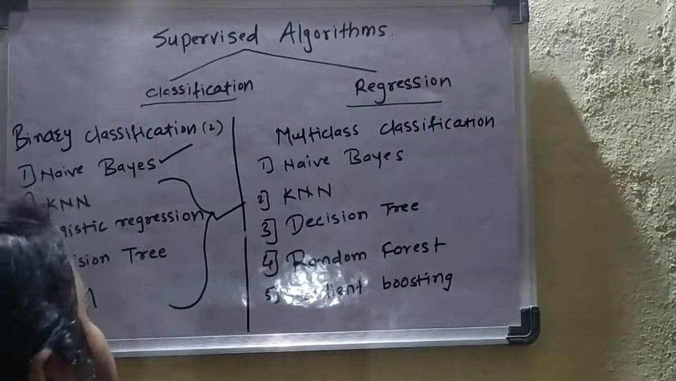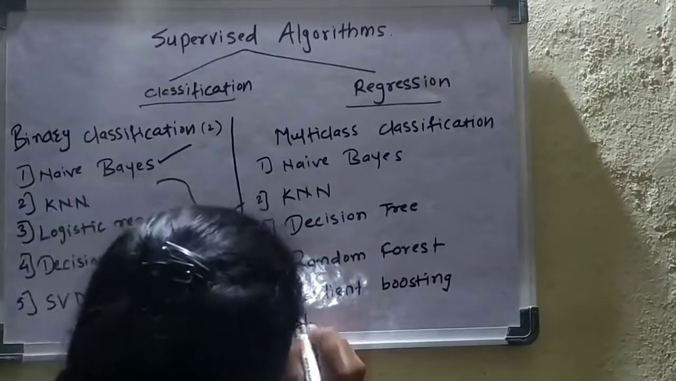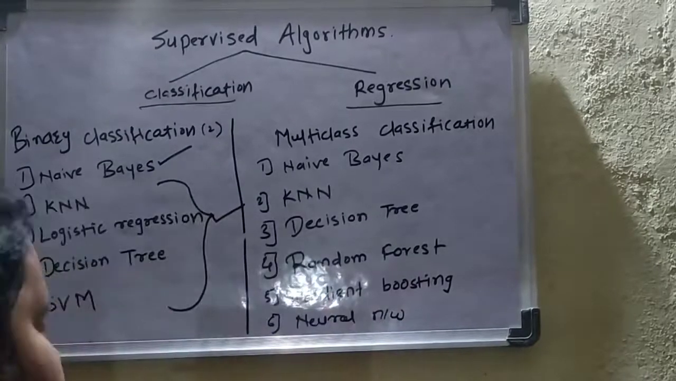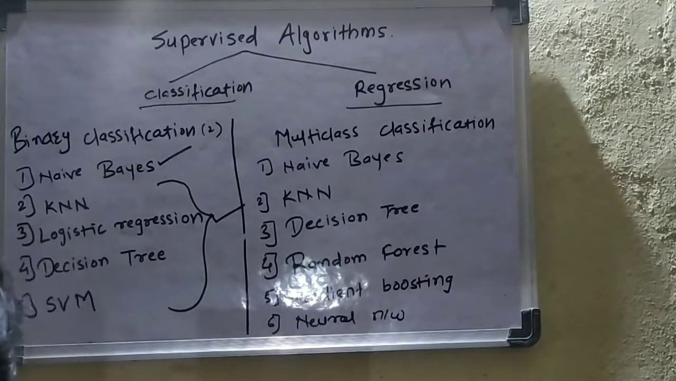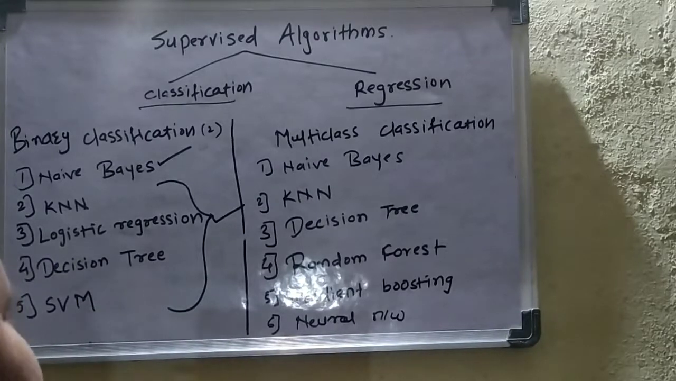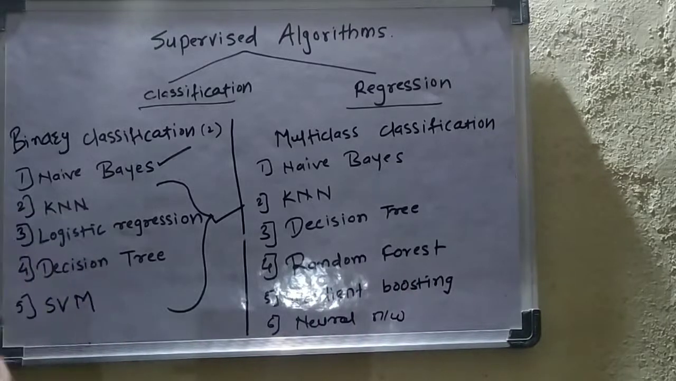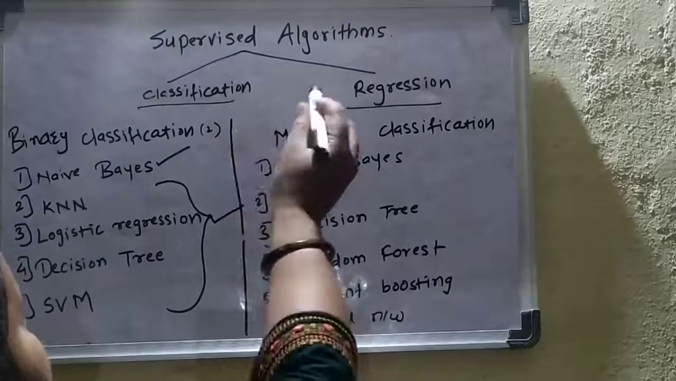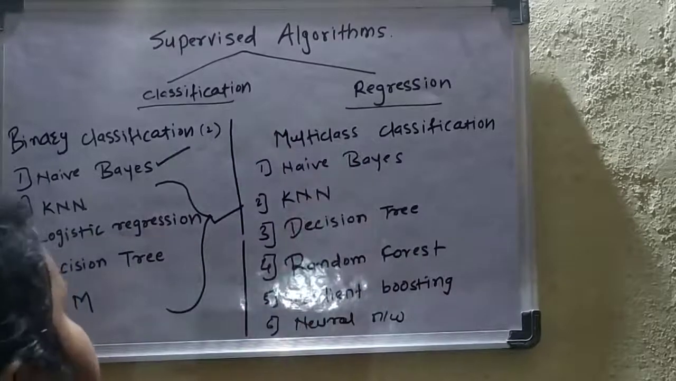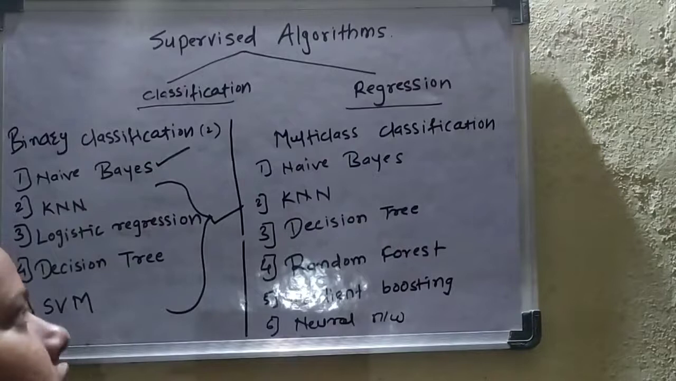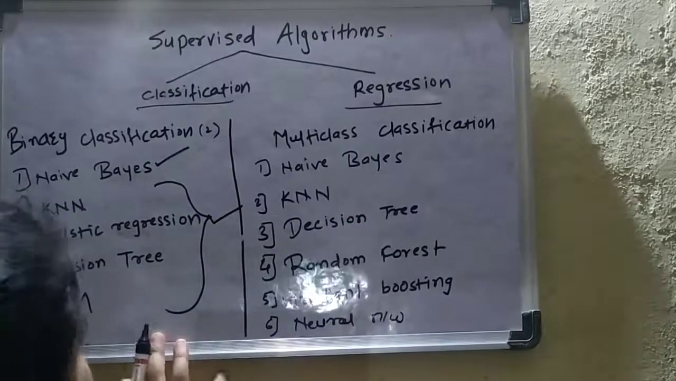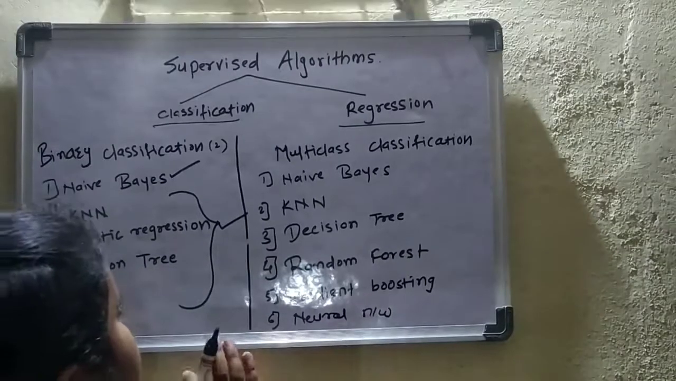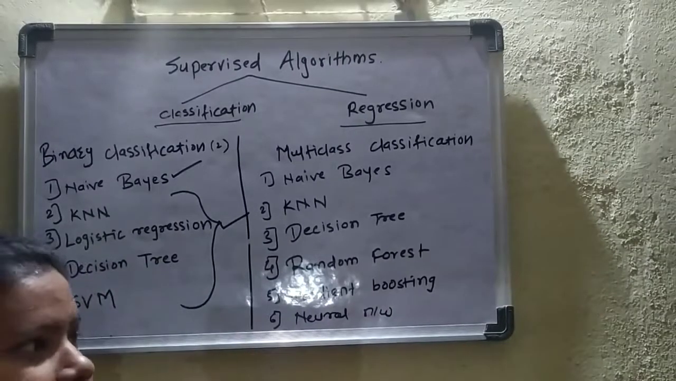Also there are additional algorithms such as neural network that come under both categories. We can use neural network as a classification based algorithm. Also ensemble methods are there that come under the regression category. So these are the different algorithms that come under the supervised algorithm and under the classification and regression techniques. I hope everyone is clear which algorithm is used for the binary classification and which algorithm is used for the multi-class classification.